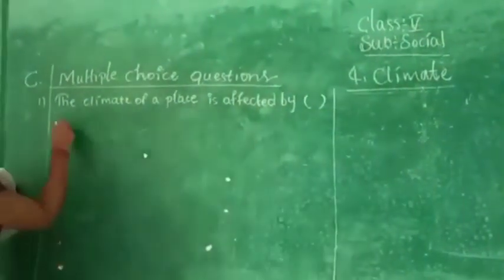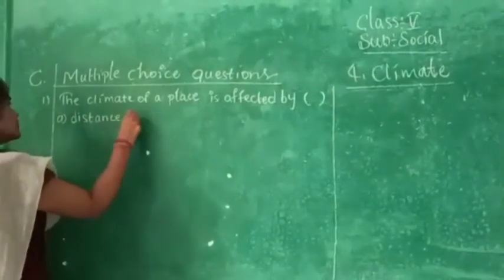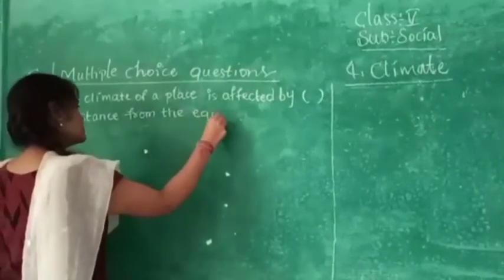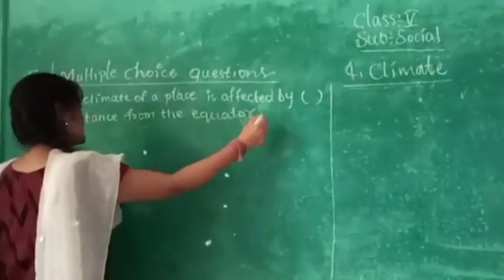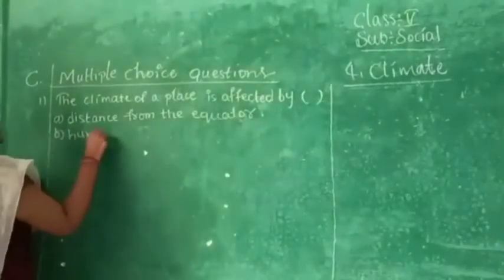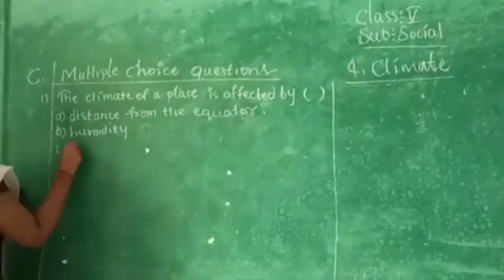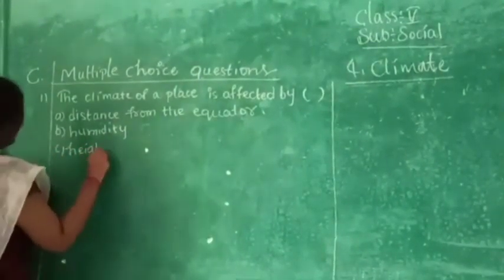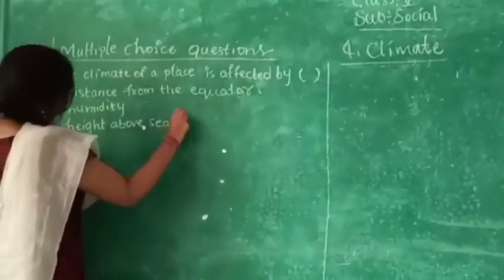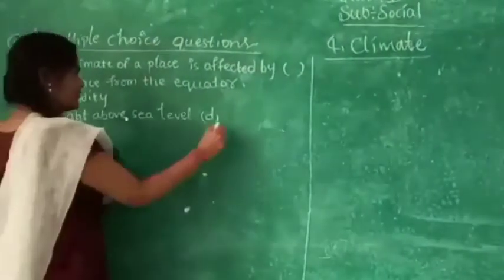A, distance from the equator, B, humidity, C, height above sea level, D, all of this.